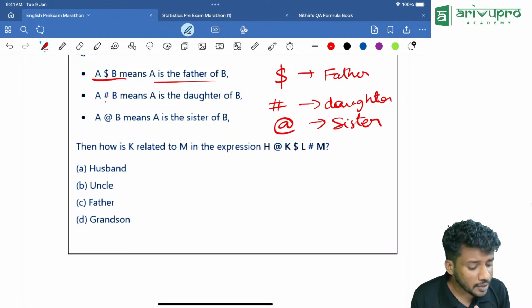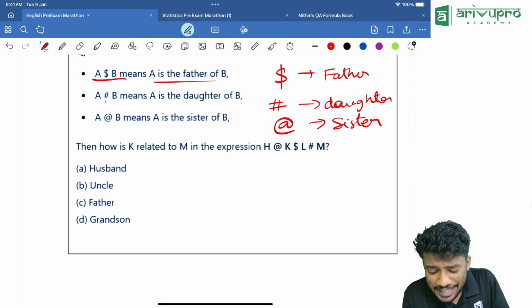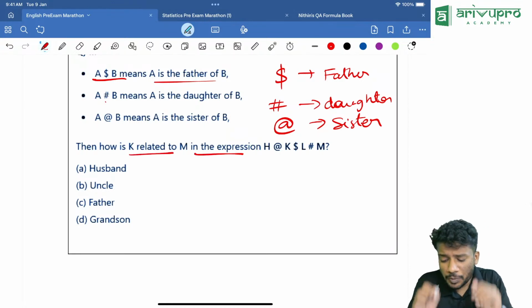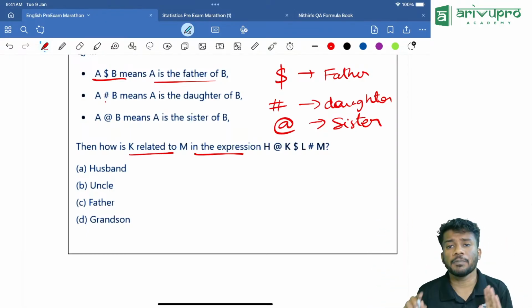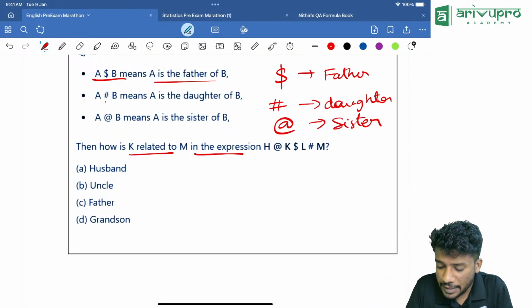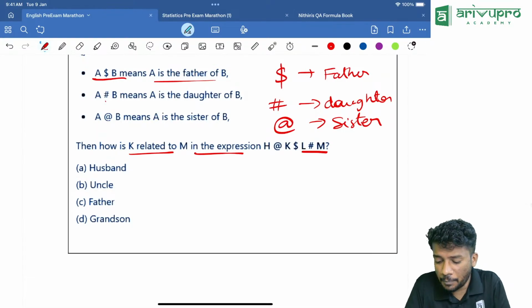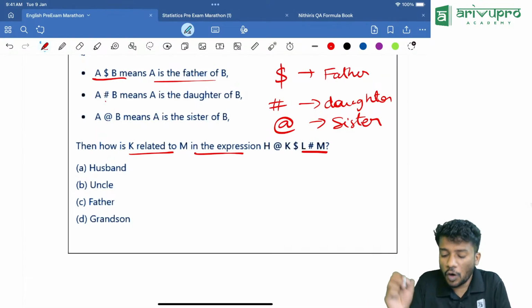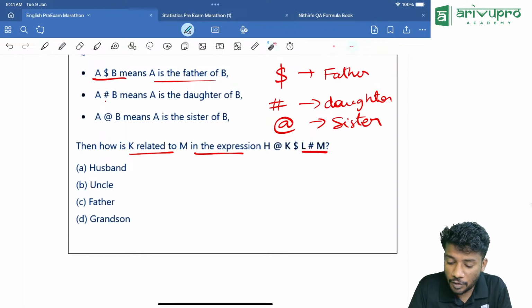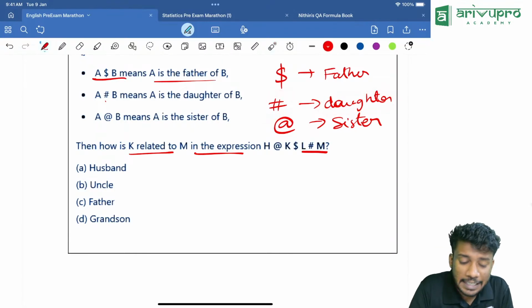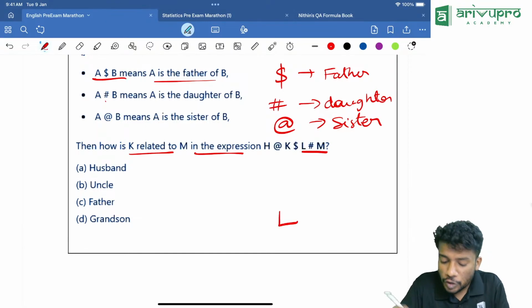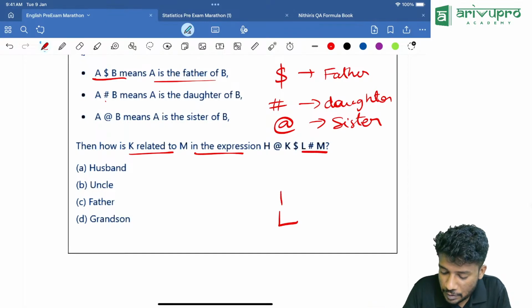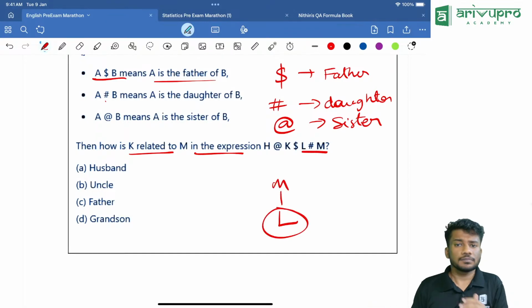Now, what is given in the question? How is K related to M in the expression H at K dollar sign L hash M? So, go from the right. Take one by one. L hash M. That means L is the daughter of M. We marked it over here for that reason. So, take the pen and write. L is the daughter of M. So, L is a female.